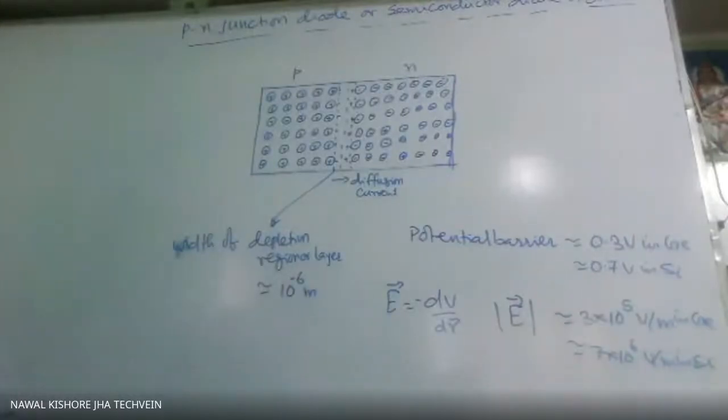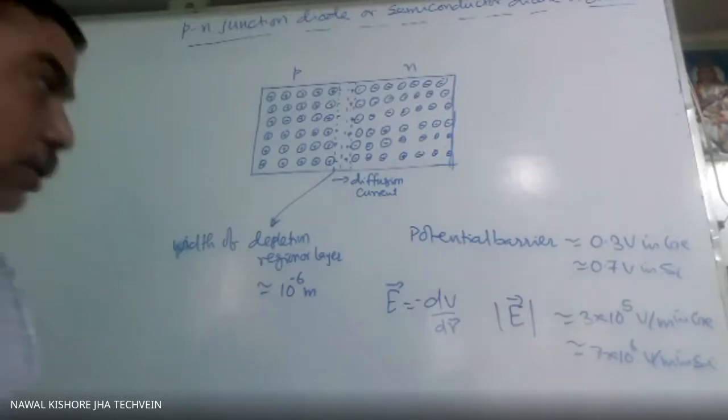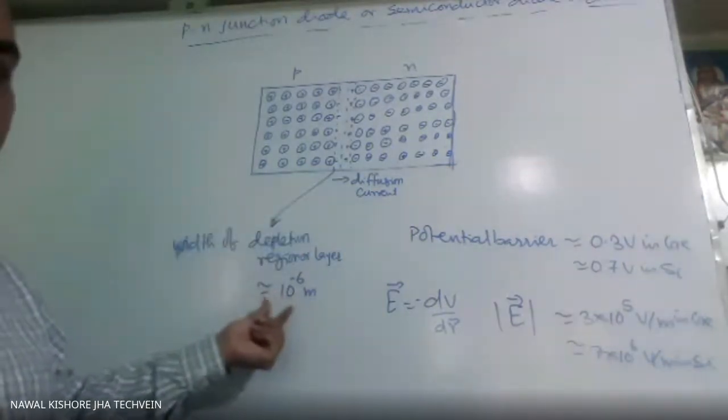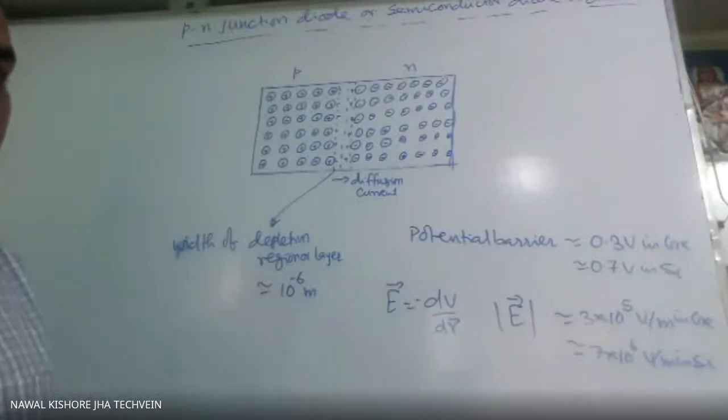So this field is created here due to this potential difference, and this potential difference is within this region only. So the electric field intensity which is created here is of the order of 10 to the power 6 volt per meter. So it is a very large field.